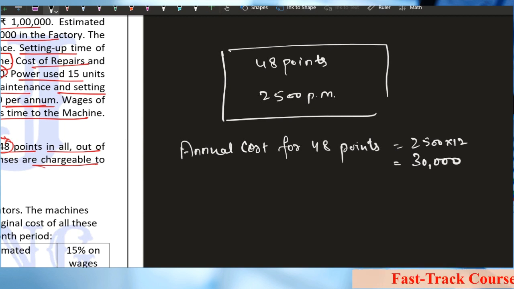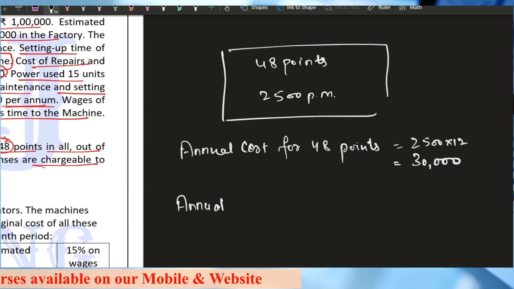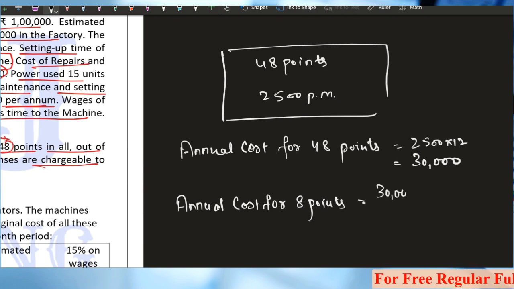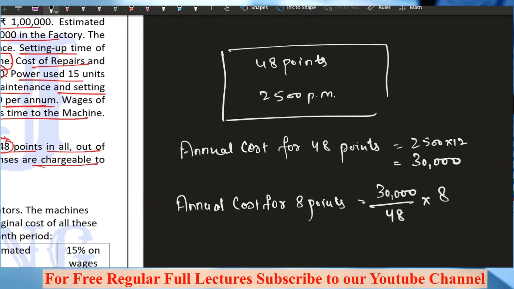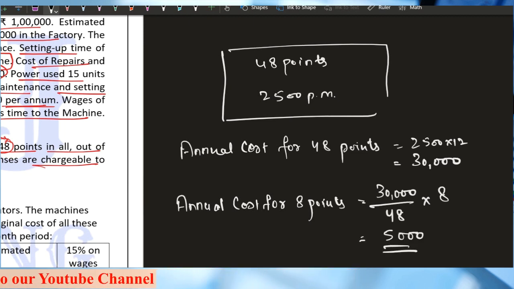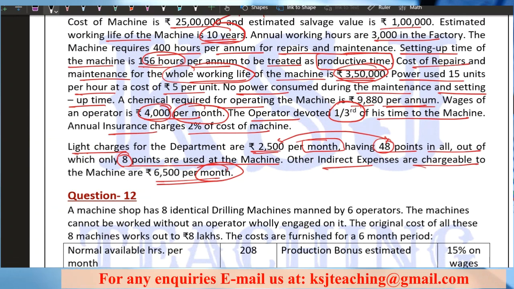Now for this particular machine, only 8 points are being used. That means we need the cost for 8 points, right? So I can say annual cost for 8 points, right? 30,000 divided by 48 multiplied by 8, isn't it? This gives you 5,000 rupees. This is for this particular machine. Are you clear? Right? For this particular machine, only 8 points are being used. 48 is for the total area.